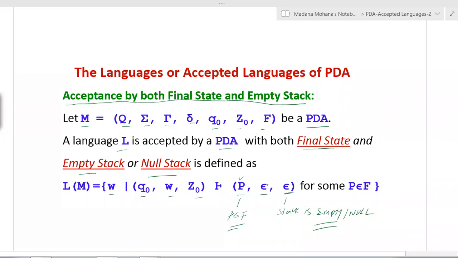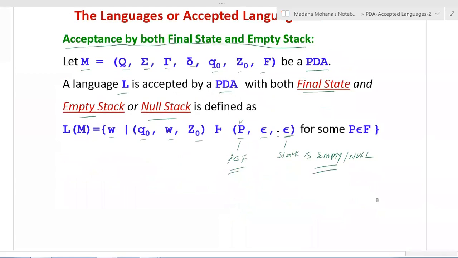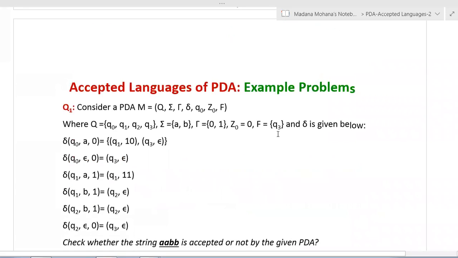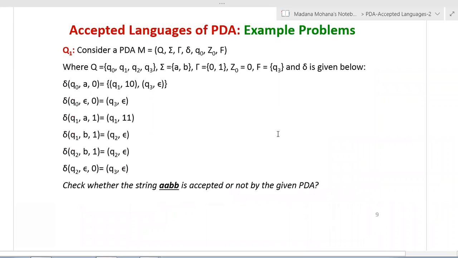Then only we can say a string or language is accepted by the given PDA with both final state and empty stack or null stack. So these are all the three possibilities to check whether a given string or language is accepted by a pushdown automaton or not. Now we will see some example problems with the explanation.